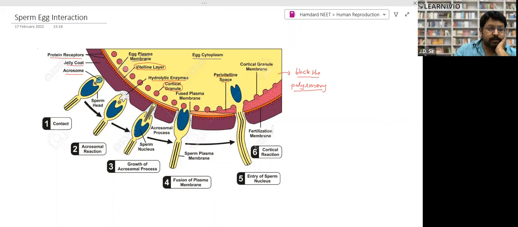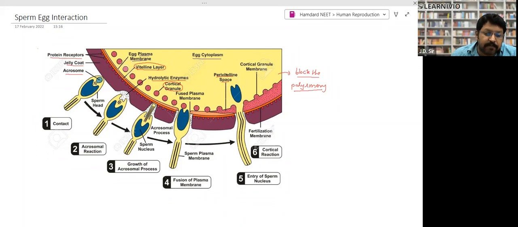Now the sperm is fusing. When a sperm comes for the fusion, the sperm head is made up of acrosome. Acrosome has hydrolytic enzyme. Acrosome releases hydrolytic enzyme, and this zona radiata, zona pellucida, and all that is dissolved. After dissolution, the nucleus fuses. When the fusion of nucleus takes place, you can see that the cortical granules dissolve. Dissolution of cortical granules forms a pre-vitelline.